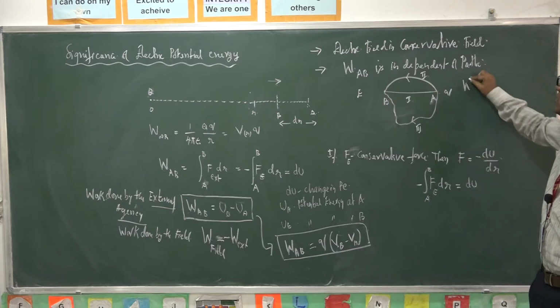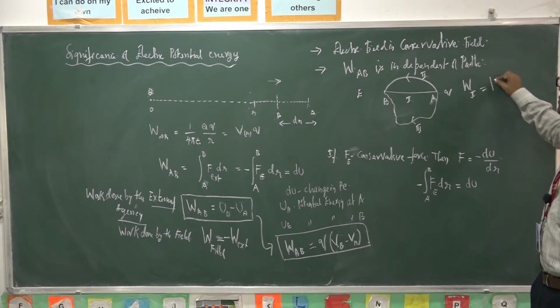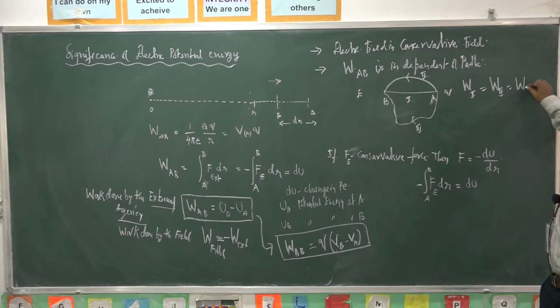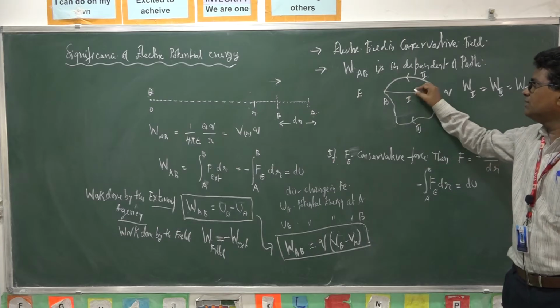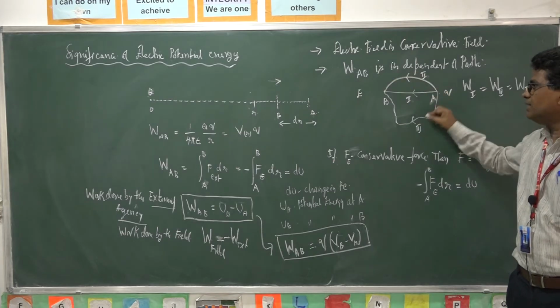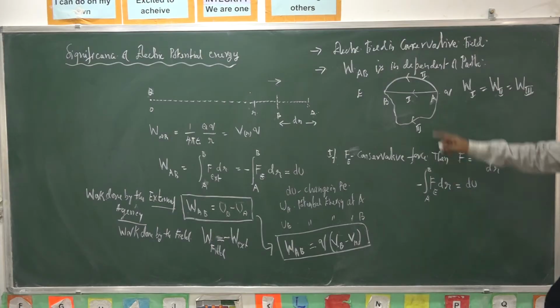The work done in path 1 is equal to the work done in path 2, which is equal to the work done in path 3. Both paths are equivalent.